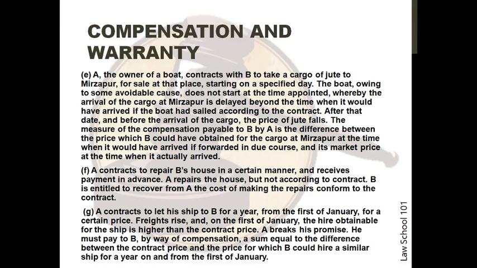After that date and before the arrival of the cargo, the price of the jute falls. The measure of the compensation payable to B by A is the difference between the price which B could have obtained for the cargo at Mirzapur at the time when it would have arrived if forwarded in due course and its market price at the time when it actually arrived.